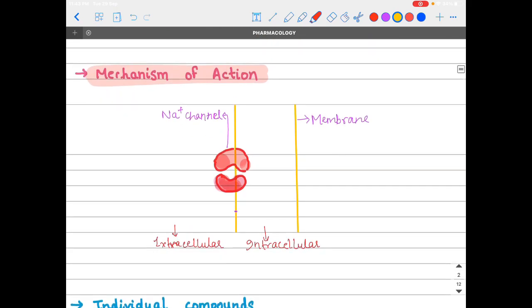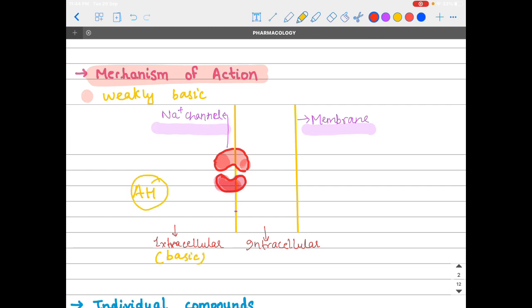So, friends, this is the axonal membrane and this is the sodium channel present over it. We should know that local anesthetics are weakly basic in nature. As they are weakly basic, they are found in unionized forms in the extracellular compartment, as the extracellular compartment is basic.